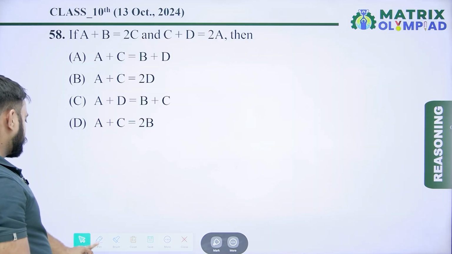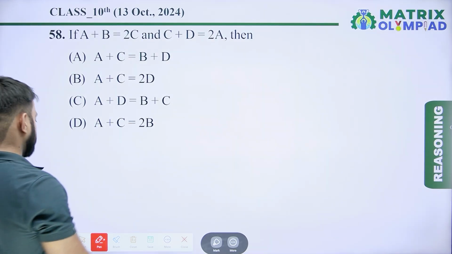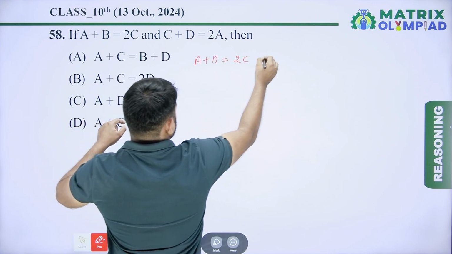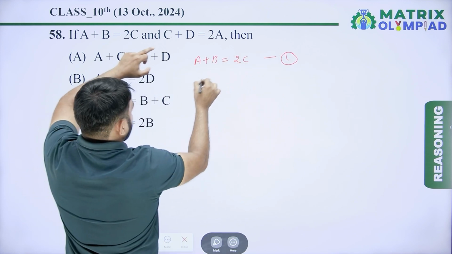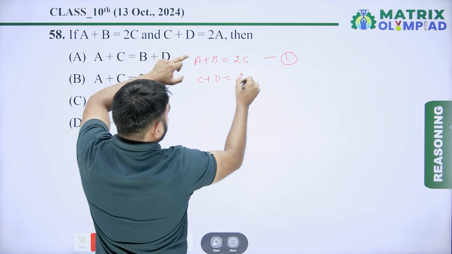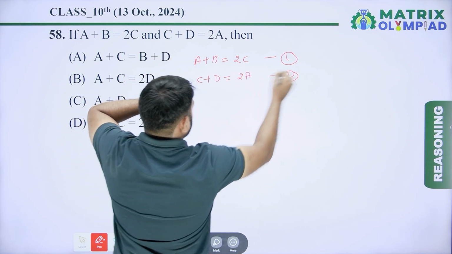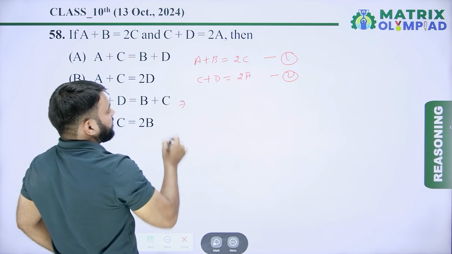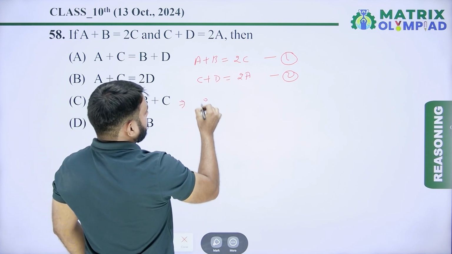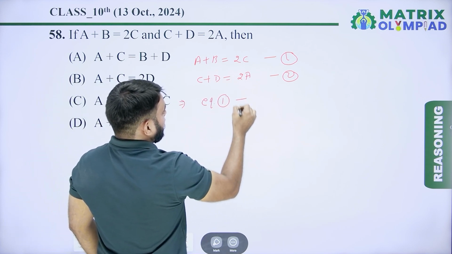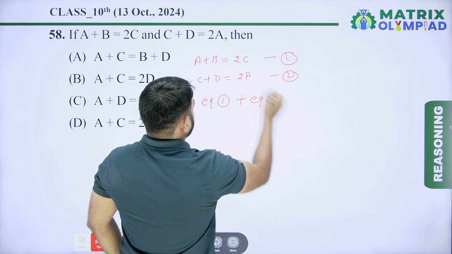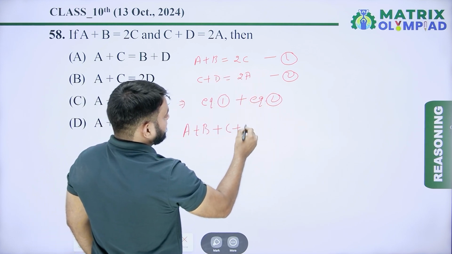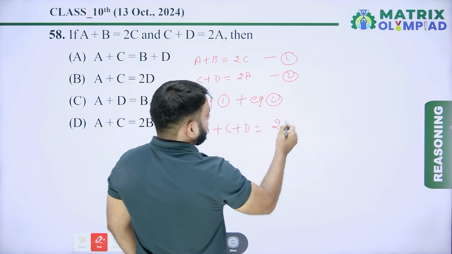So now next question is question number 58. If A plus B is equal to 2C, this is equation first. Now C plus D is equal to 2A. This is equation 2. दोनों इक्वेशंस को ऐड करके चेक करते हैं इनकी वैल्यू क्या क्या पॉसिबिलिटीज हो सकती हैं. So adding equation 1 and equation 2, so A plus B plus C plus D is equal to 2C plus